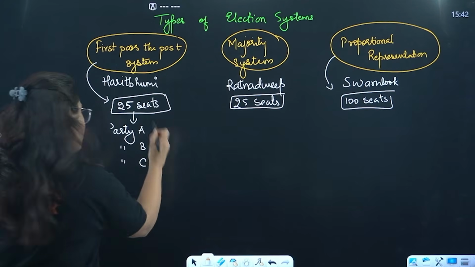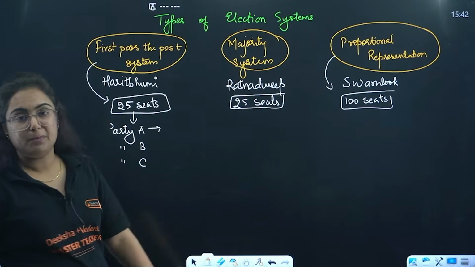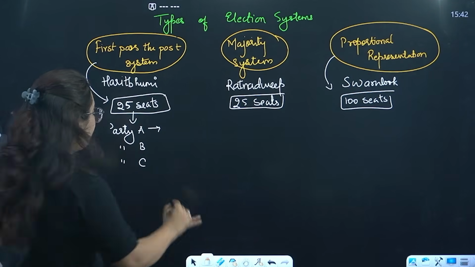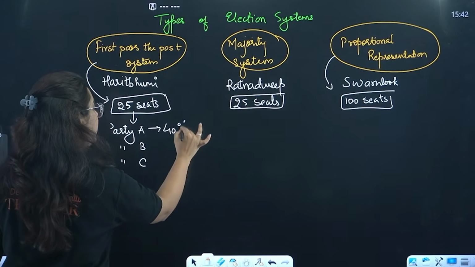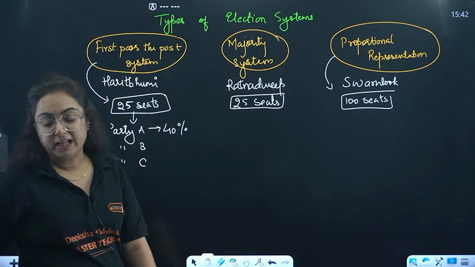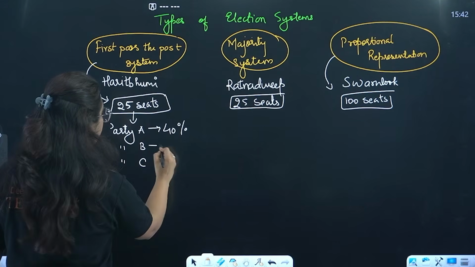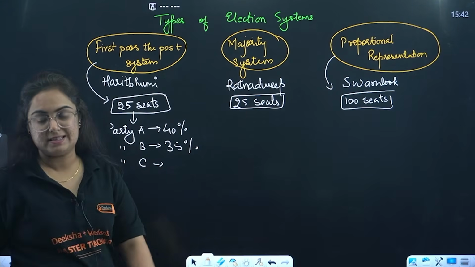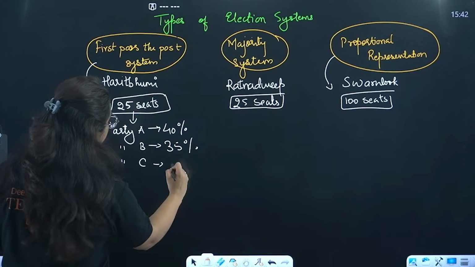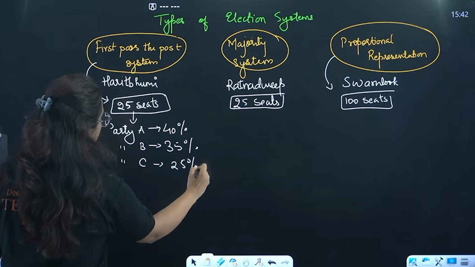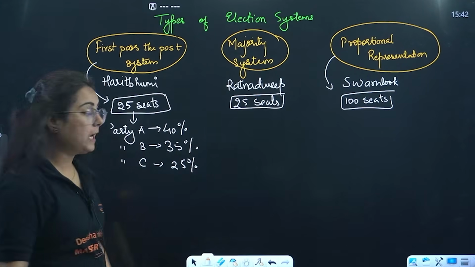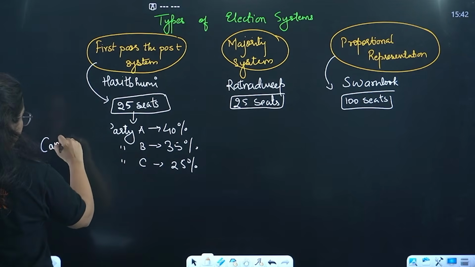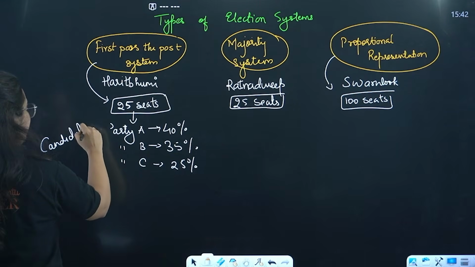No. Because here, when we saw the proportion, we saw that party A won 40% of the votes, party B won 35% of the votes and party C won 25% of the votes. So what do we mean by that, beta? See, very easy it is.